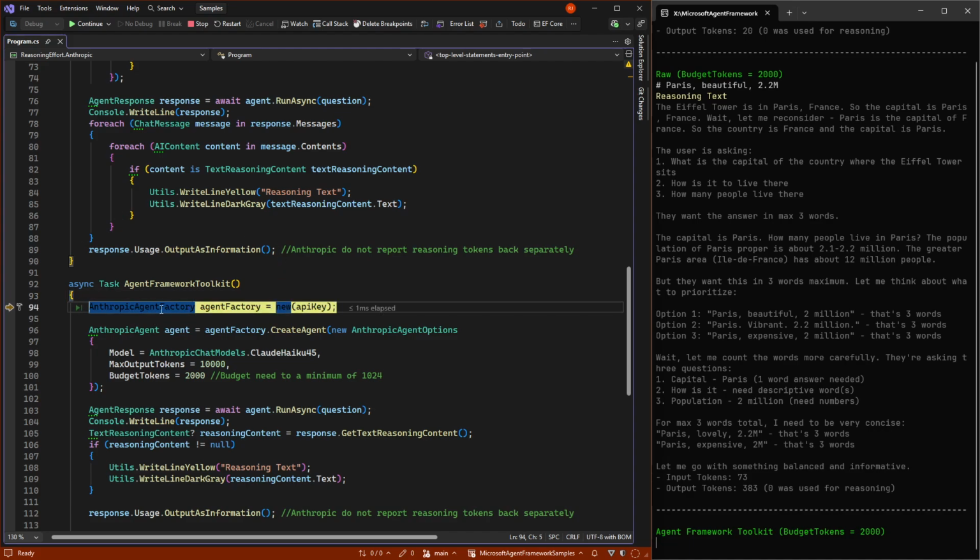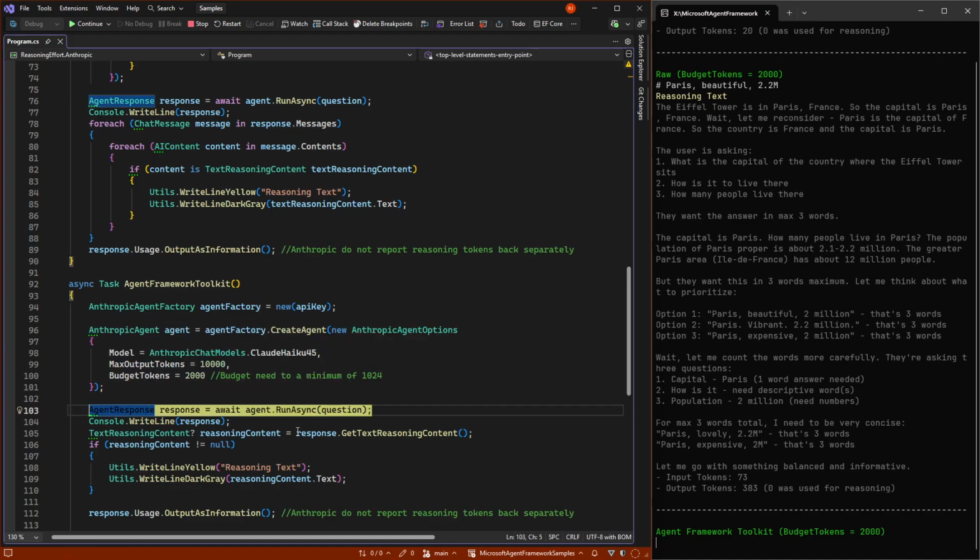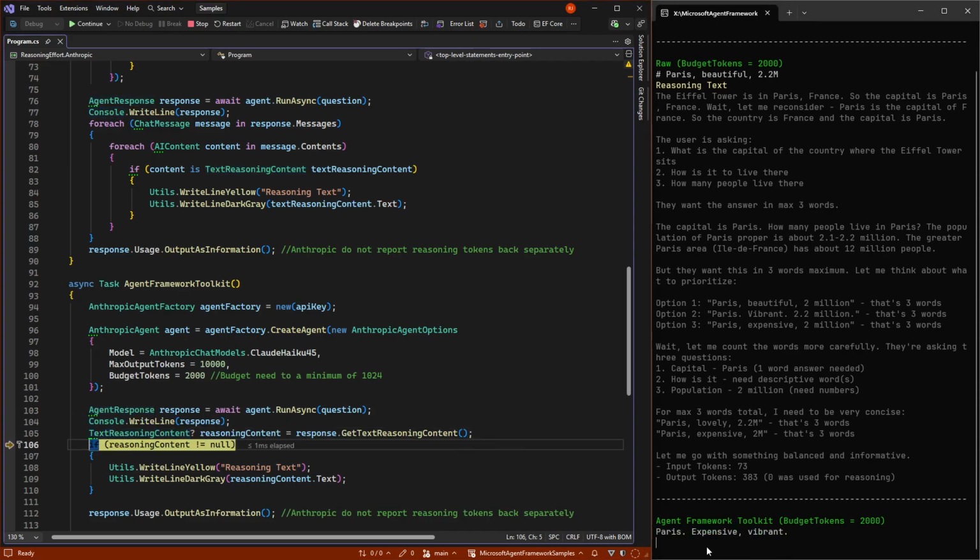And we make an Anthropic agent, we make the agent, and we just set the budget tokens here directly. And again, we can get our reasoning content back with the extension method. So once it's thought about it, it should hopefully do the exact same.